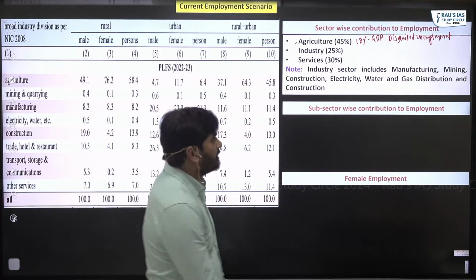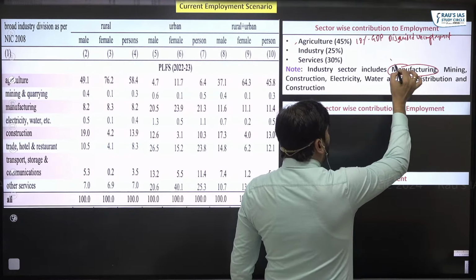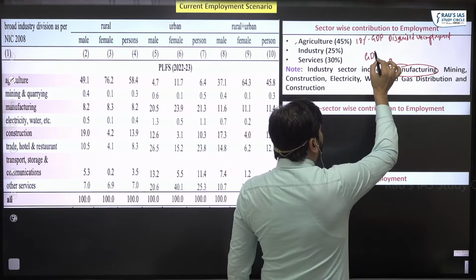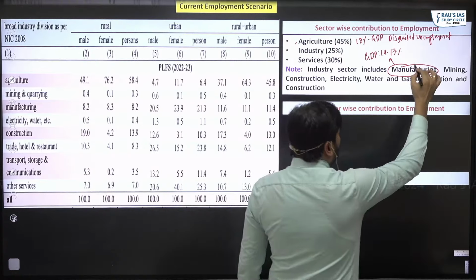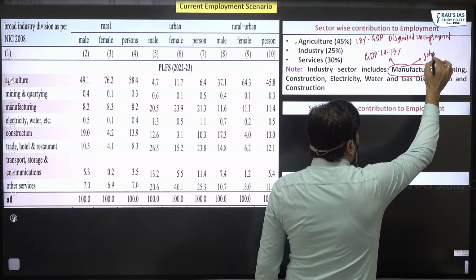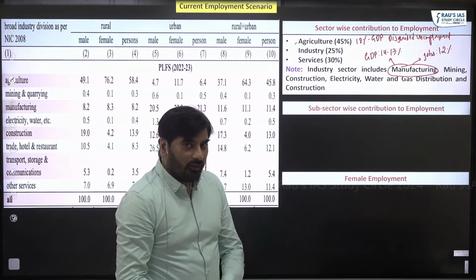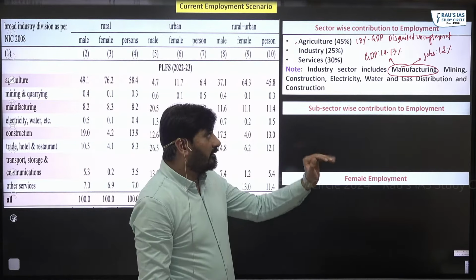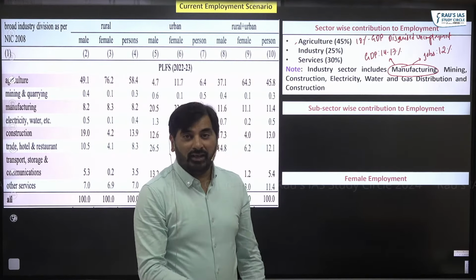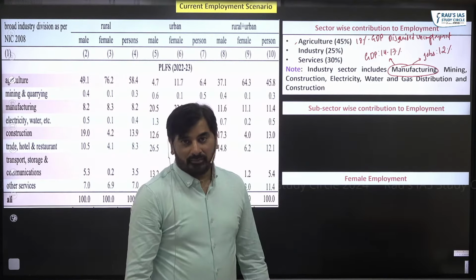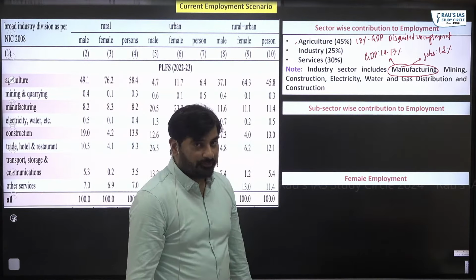In particular, if you look at the share of manufacturing sector to our GDP, it is around 14 to 17%. In terms of jobs, it is around 12%. And let me tell you, this contribution of manufacturing sector to our GDP and employment has remained stagnant. Since when? Since 1991. So that is the most important trend which you need to know with respect to manufacturing.